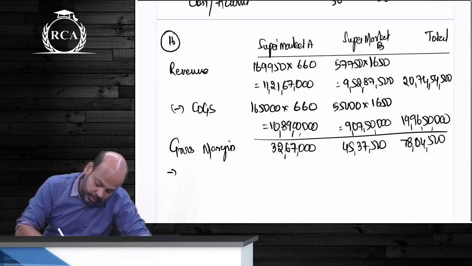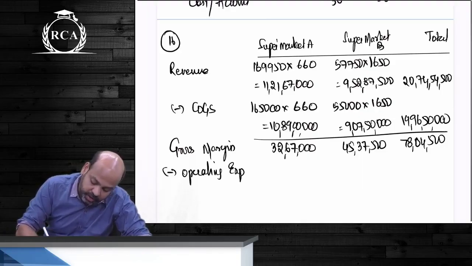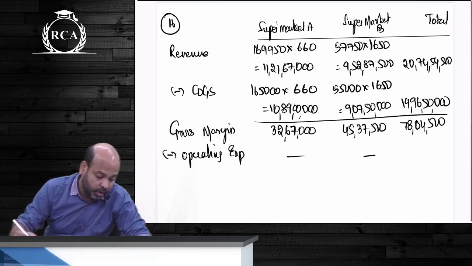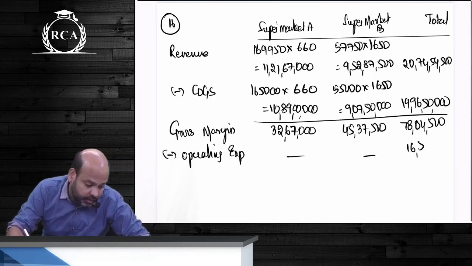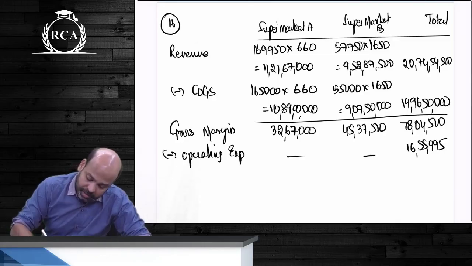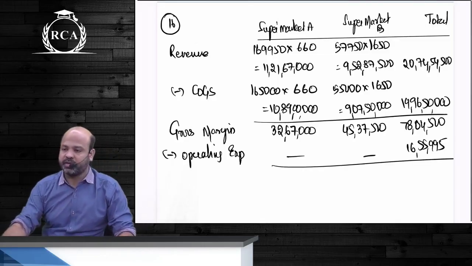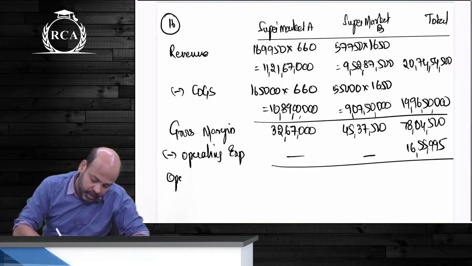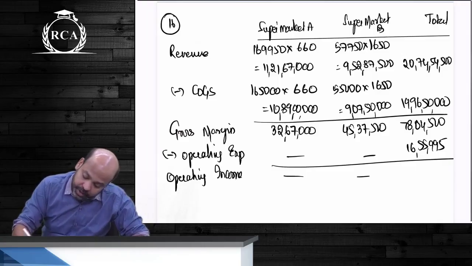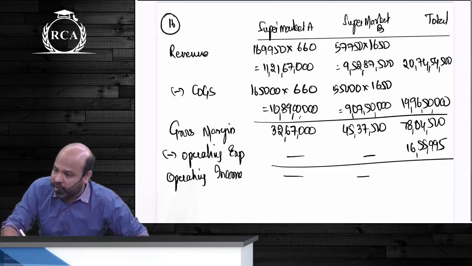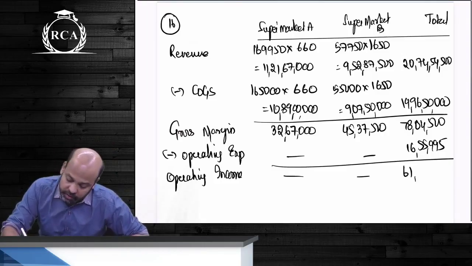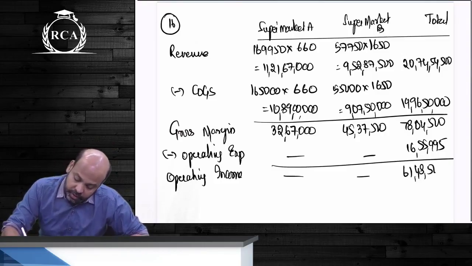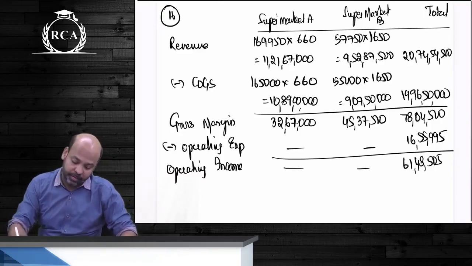And then you will deduct operating expenses. I just told you, beta, that you will directly deduct operating expenses from the total column. How much, beta? 16,55,900, and the amount of operating expenses is significantly less, guys, in comparison to the total income. So it won't make much of a difference. What is the operating income, beta, for the entire company? You have to deduct, guys, not add. 61 lakhs. 505. So you added gross margin and operating expenses, beta.